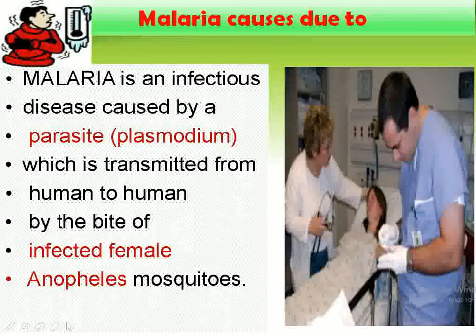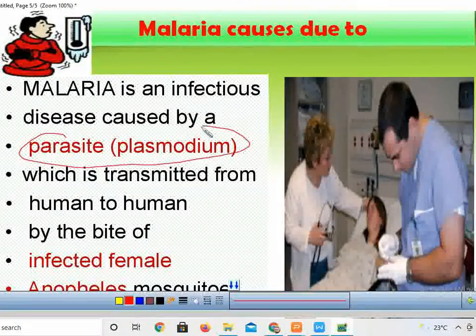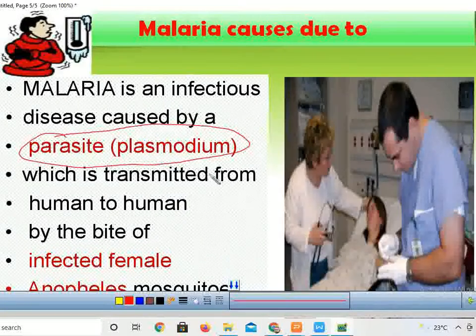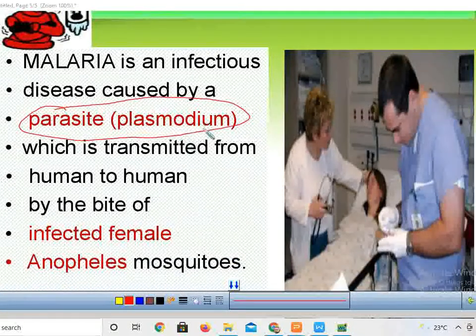But the main cause of malaria is what? The Plasmodium, the parasite present in the blood. The disease is caused by the parasite Plasmodium.